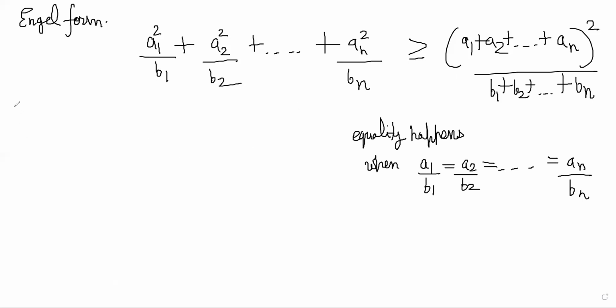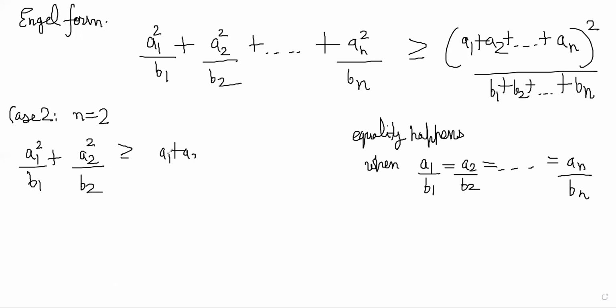So let's look at the base case, n is equal to 2. In that case, we have a1 square by b1 plus a2 square by b2 is greater than or equal to (a1 plus a2) whole square by (b1 plus b2). We can easily simplify this and prove it.